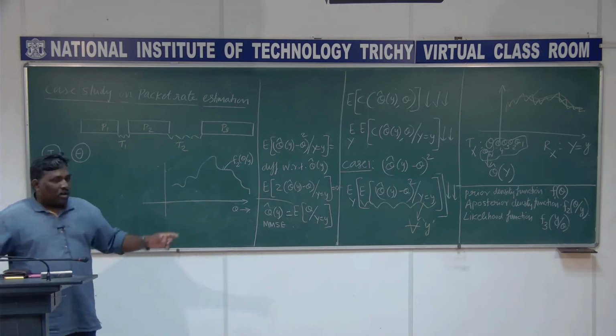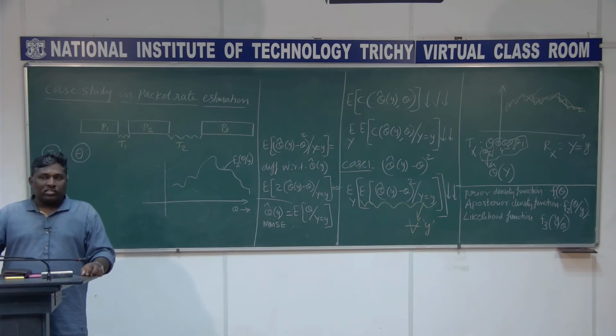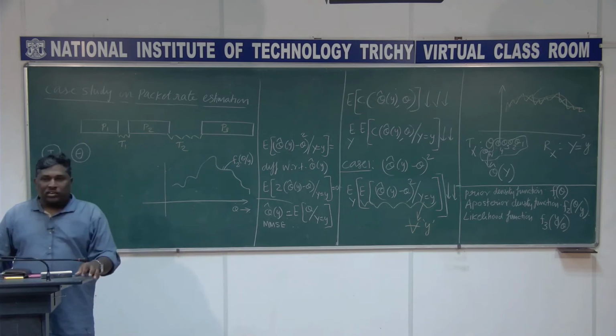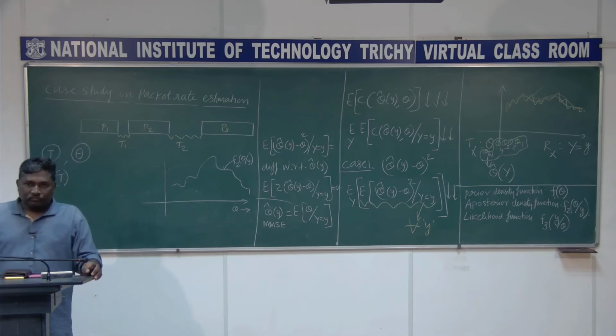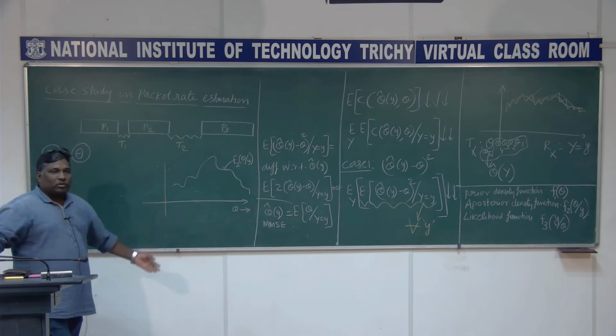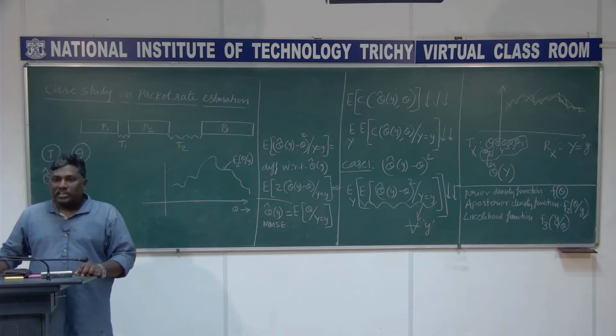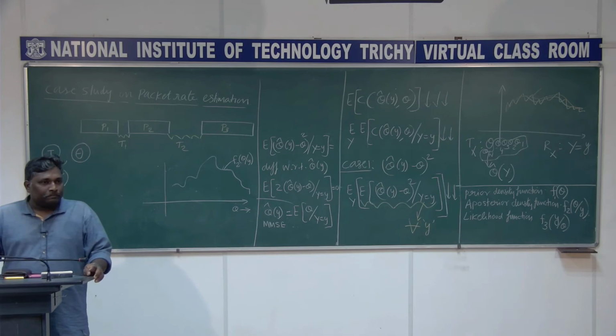Now what I told was, you find the mean of this. This is a density function, just like a Gaussian density function. Suppose this happens to be Gaussian, then the solution is simply the mean. But this is some arbitrary density function, so you have to find that mean. Mean is the expectation of theta given Y equal to y. As simple as that. This is called the conditional mean solution.